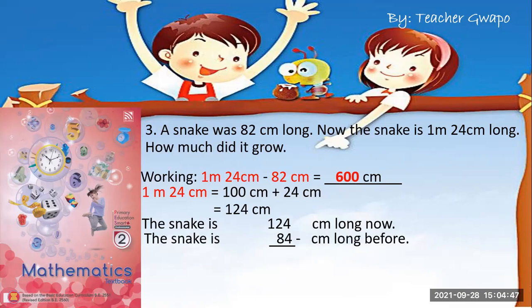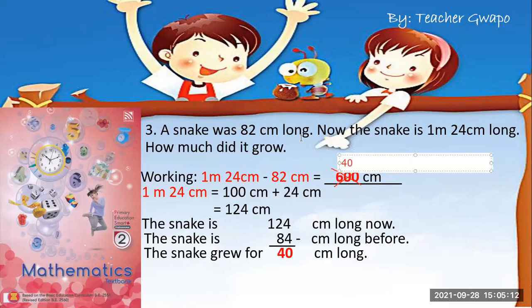So the snake grew 42 cm. This is not 600. I forgot to edit this one. It must be 40 cm long.